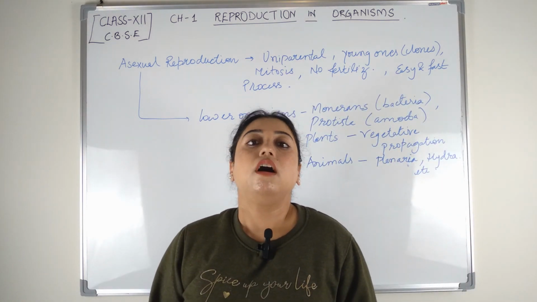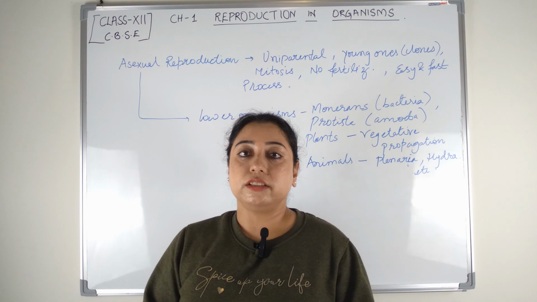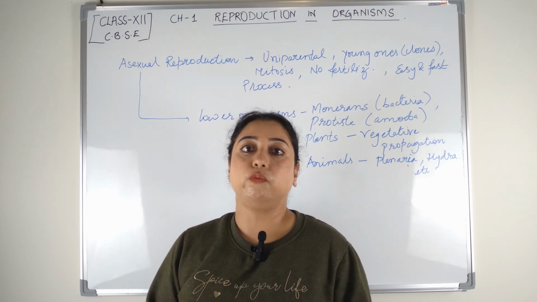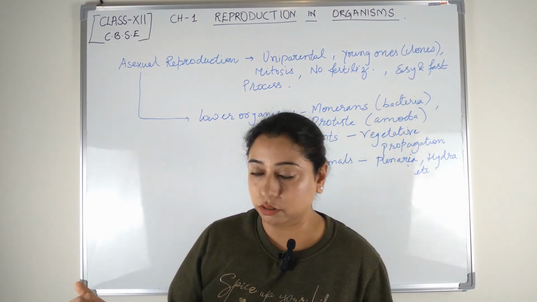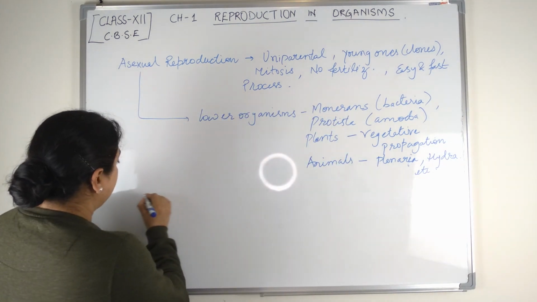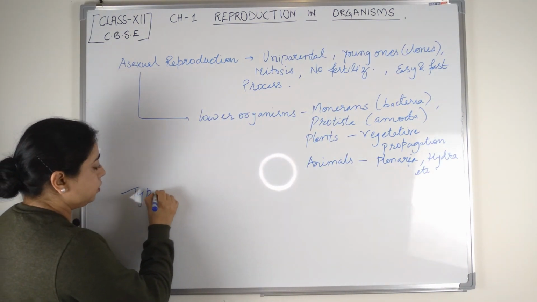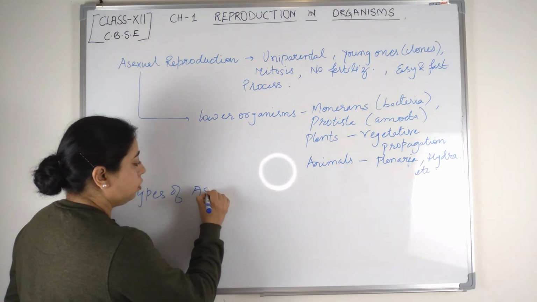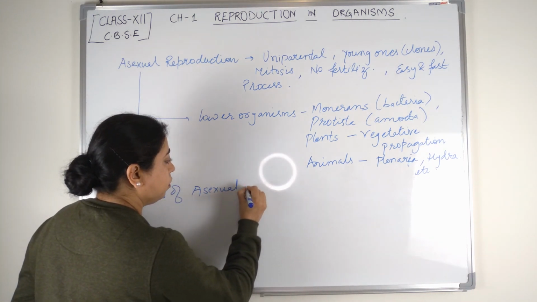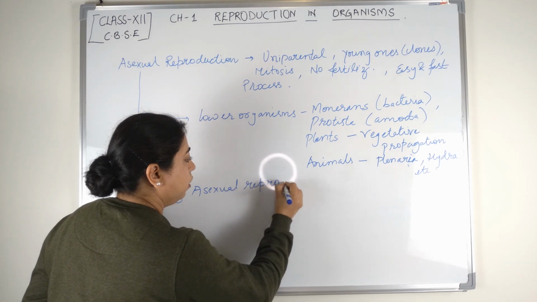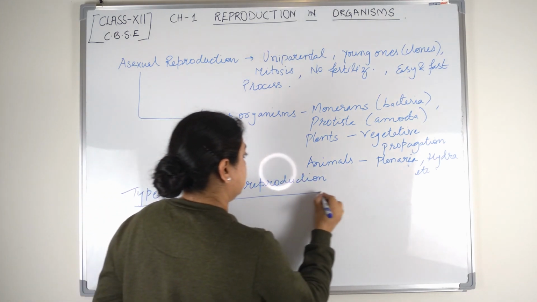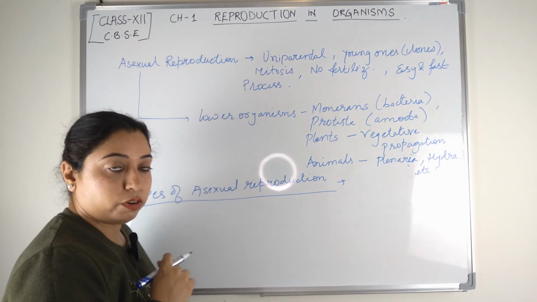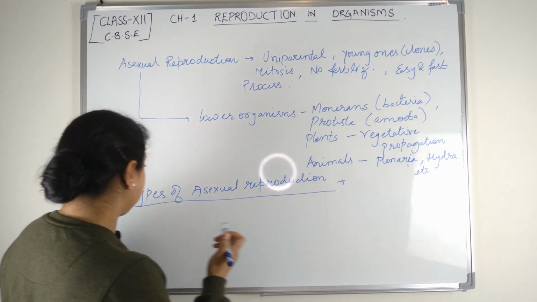Right? Now, we are going to talk about asexual reproduction in detail. For that, we need to know the different types of asexual reproduction. When we talk about the types, we have mainly six types of asexual reproduction as per the NCERT.